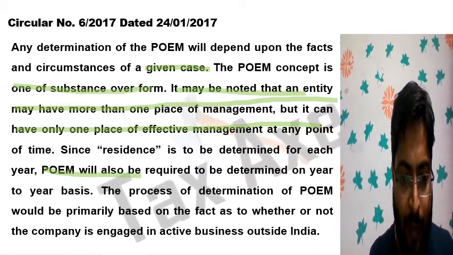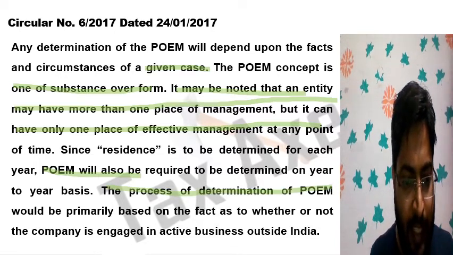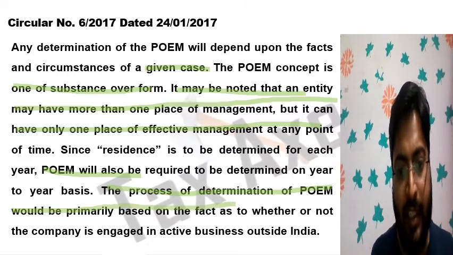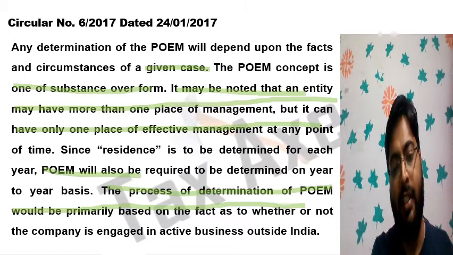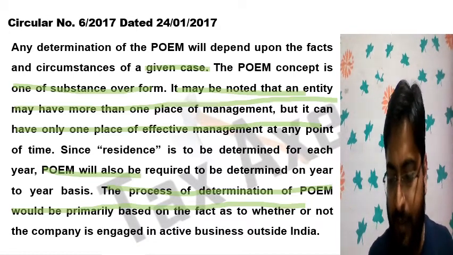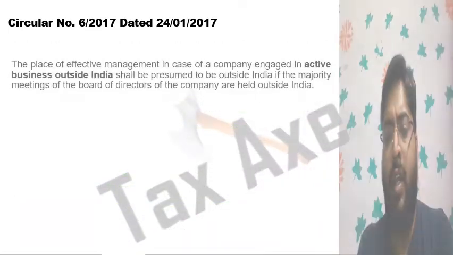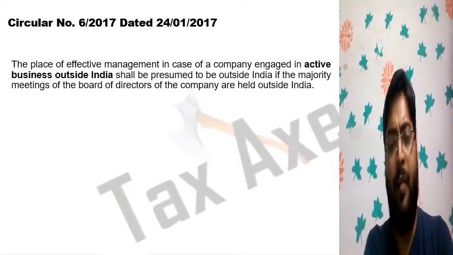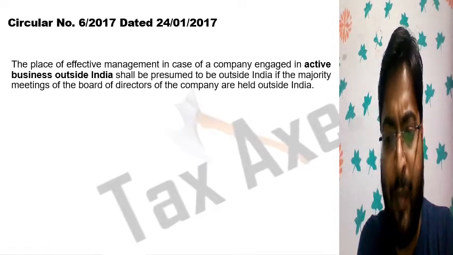The process of determination of POEM would be primarily on the facts as to whether or not the company is engaged in active business outside India. We have discussed the concept of active business outside India in previous slides. One concept we have dealt with is the place of effective management where the passive income is less than 50%.